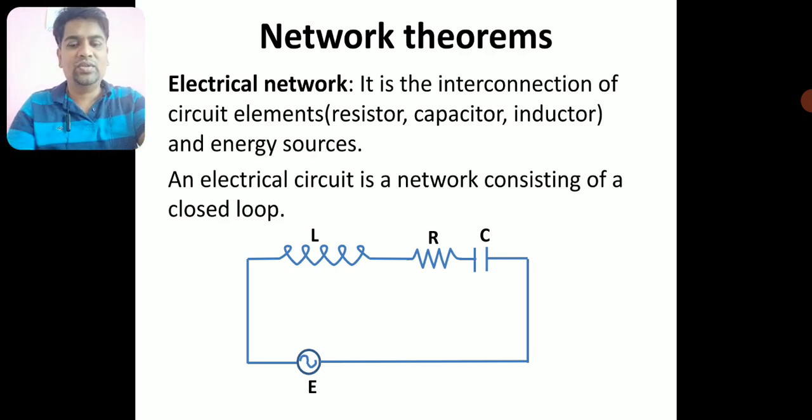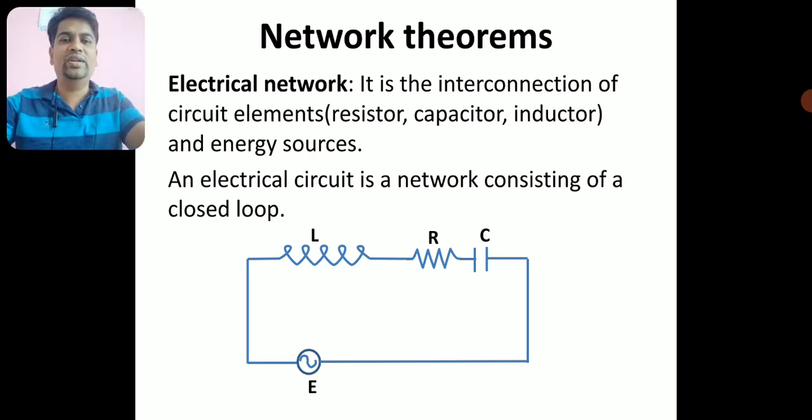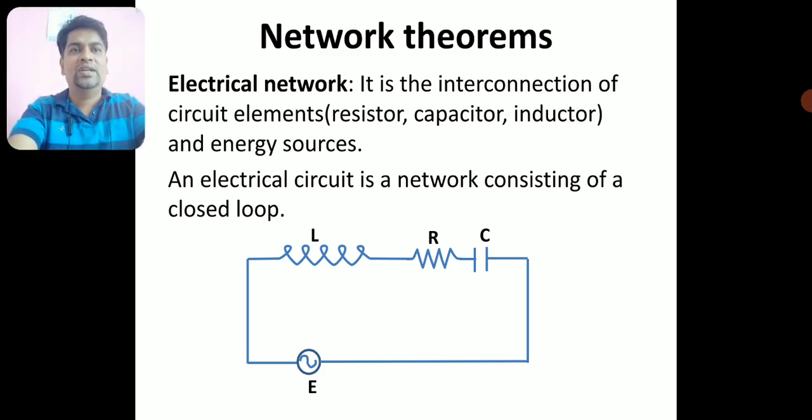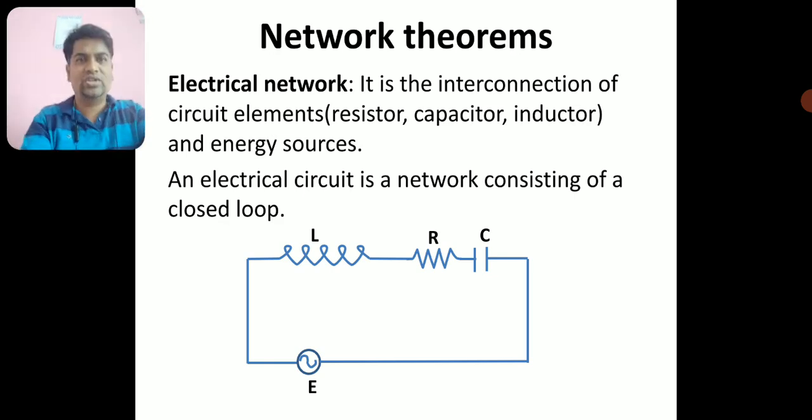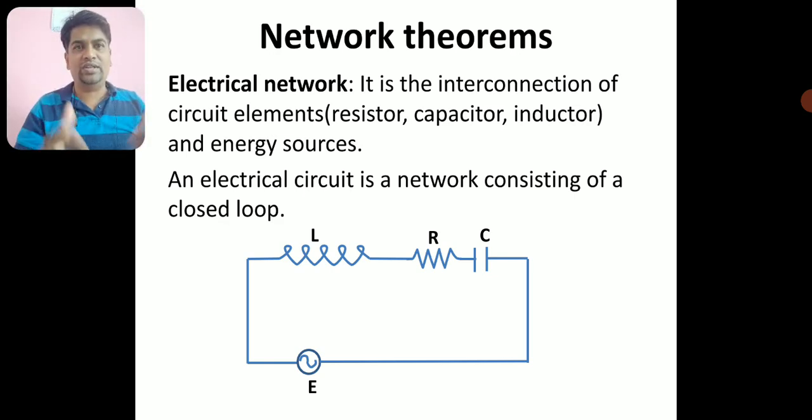So the first definition which I am going to introduce here is electrical network. An electrical network is the interconnection of circuit elements like resistor, capacitor and inductor, along with an energy source.